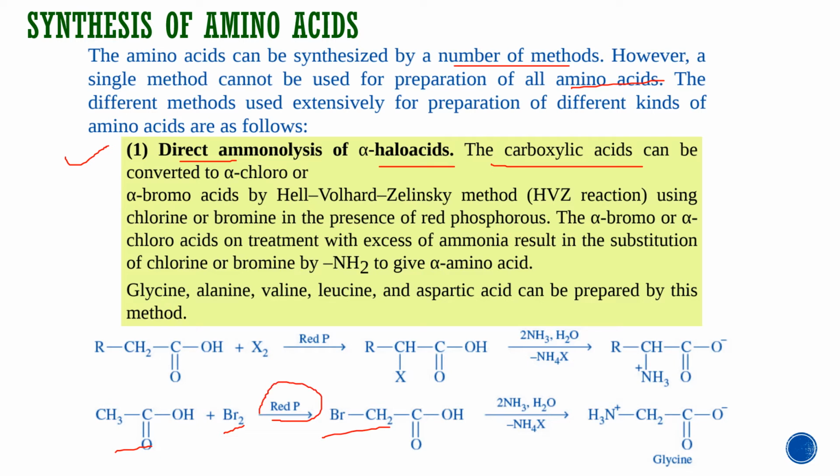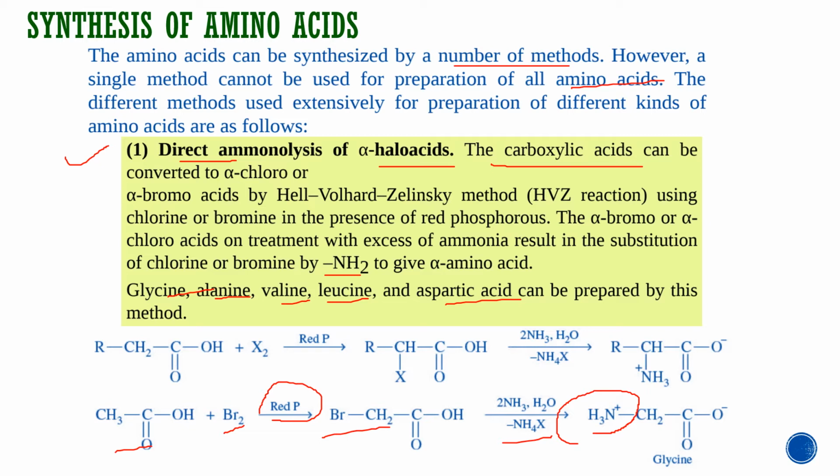The alpha bromo or alpha chloro acids on treatment with excess ammonia result in the substitution of halogen by NH2 to give alpha amino acids. Glycine, alanine, valine, leucine and aspartic acid can be prepared by this method.